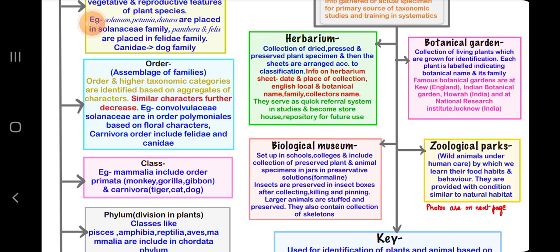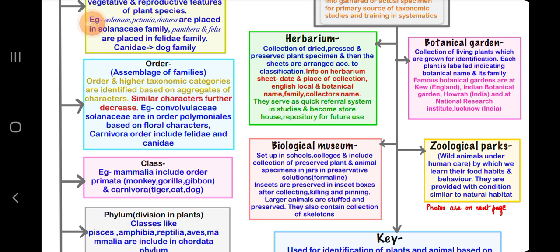Then biological museums are set up in schools and colleges, and include collections of preserved plants and animals, specimens in jars and in preservative solution, that is formalin. Insects are preserved in insect boxes after collecting, killing, and pinning. Larger animals are stuffed and preserved. They also contain collections of skeletons.